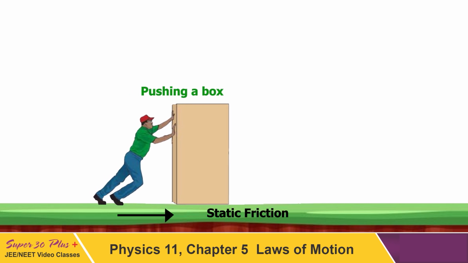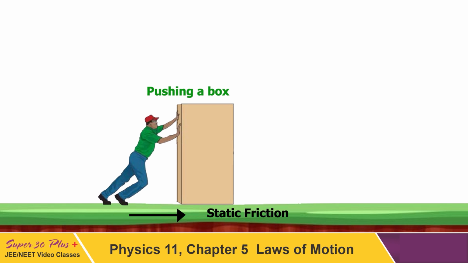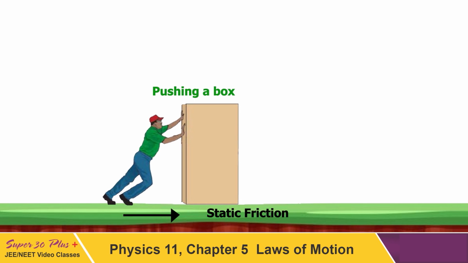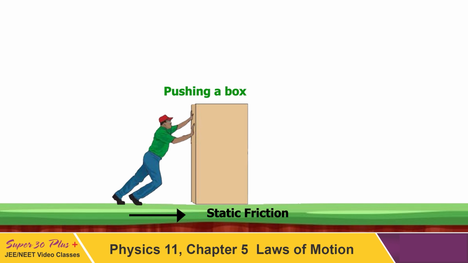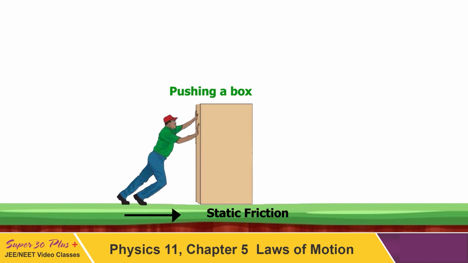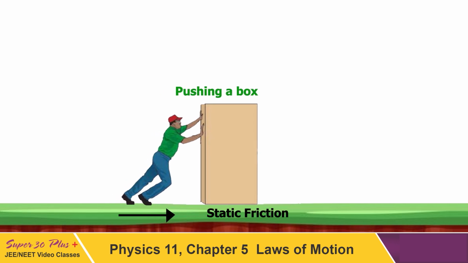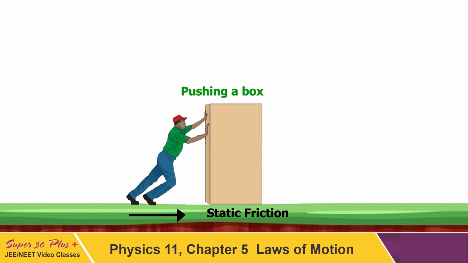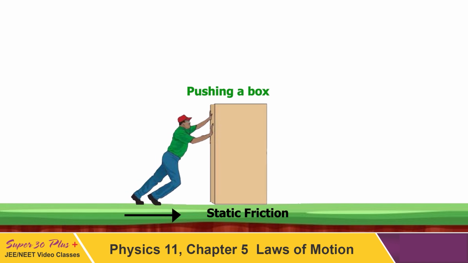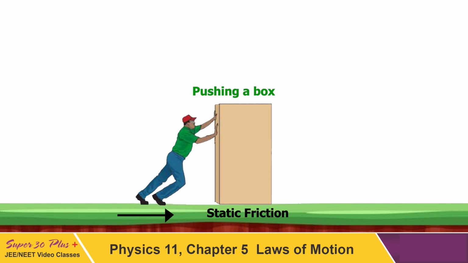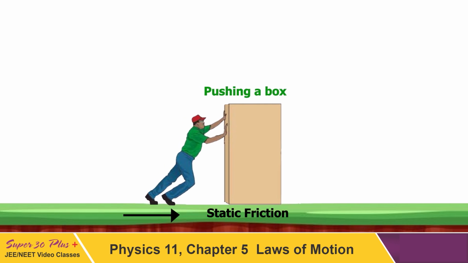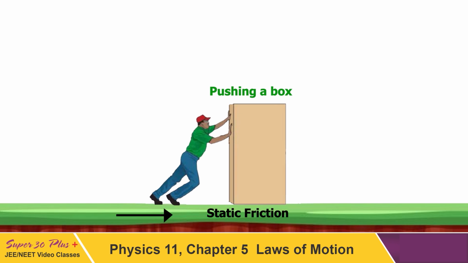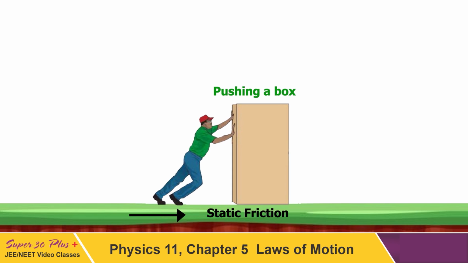If you increase your force, friction also gets increased. It will continue increasing as long as you keep increasing the external force, and a moment will come when the friction has reached its maximum limit. That is called the maximum limit of friction. So static friction is something that can adjust its value according to the need. It will start from 0 and will go up to the maximum possible value, which is called the limiting friction.